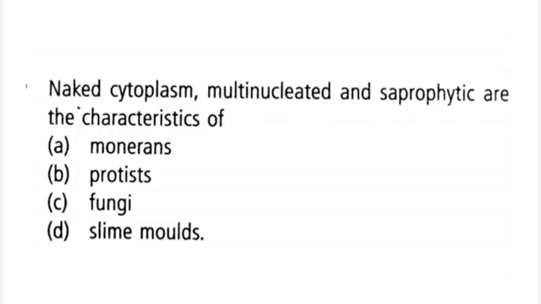Naked cytoplasm, multinucleated and saprophytic are the characteristics of A. monerans, B. protists, C. fungi, D. slime molds. Right answer is D, slime molds.